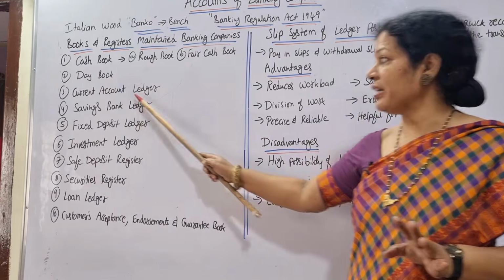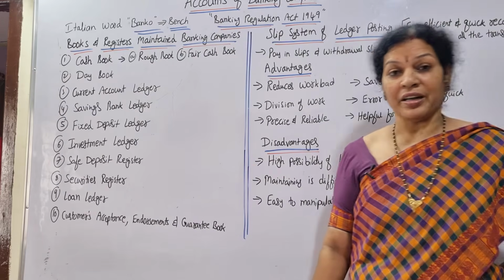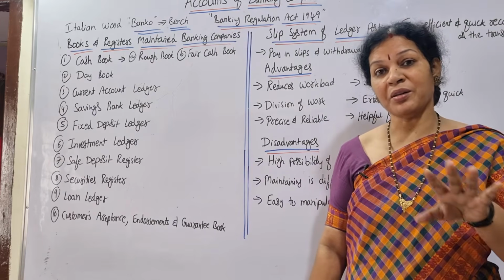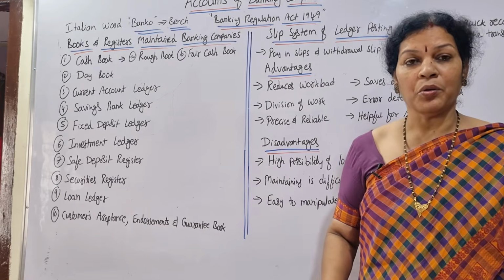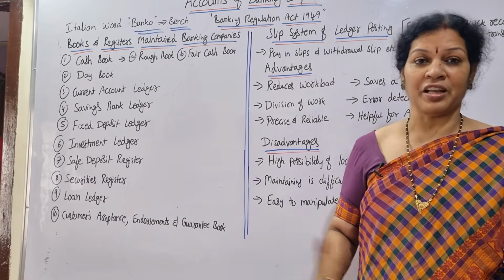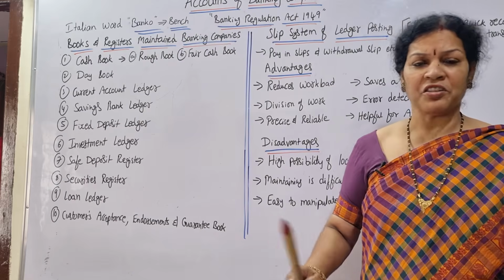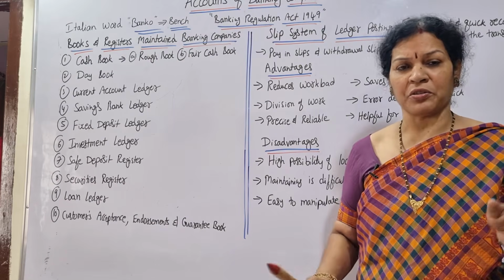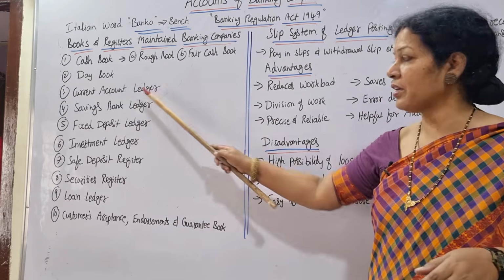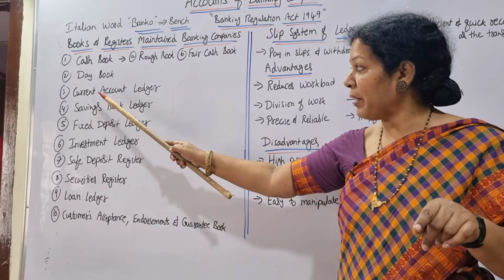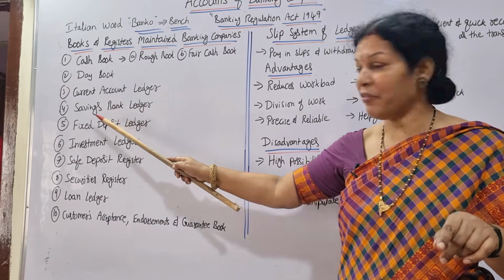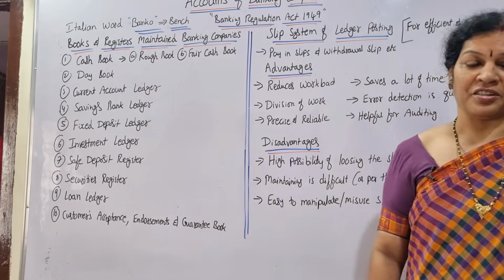The third one is the current account ledger. You know that current accounts are maintained in the bank, and the regular transactions of current account holders, lots of transactions, will be written in the current account ledger. Apart from the current account ledger, you can find the savings bank ledger.